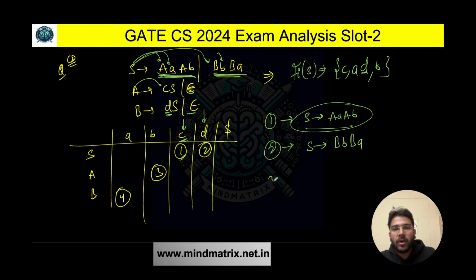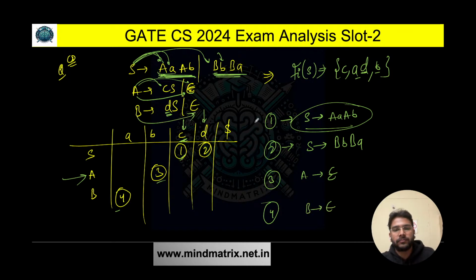Is it clear? What about the third and fourth? We are getting A and B, but due to which production? If I calculate the first of A, that is C, and the first of A also has epsilon, right? So in that case, we need to find out the follow of A, follow of S. Due to the production A derives epsilon, I'm getting this, and B derives epsilon, I'm getting this. I hope it is clear to all of you.